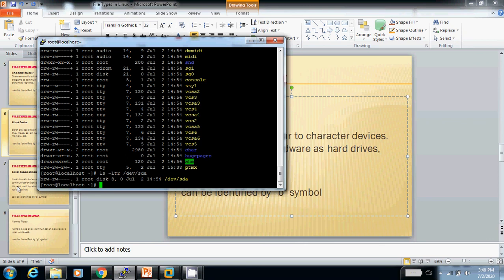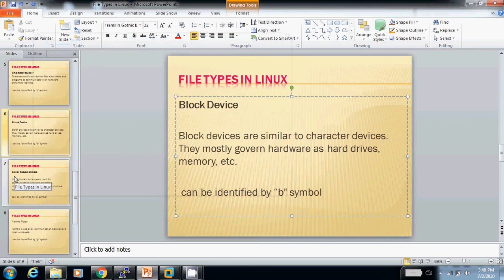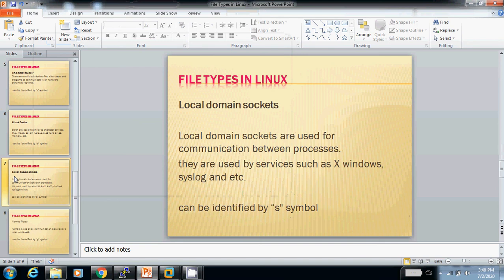Now next one is local domain socket file. Local domain sockets are used for communication between processes. These are mainly found in logs. It can be identified by the s symbol.